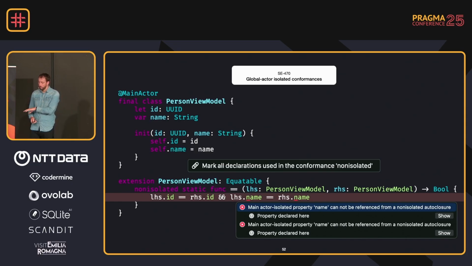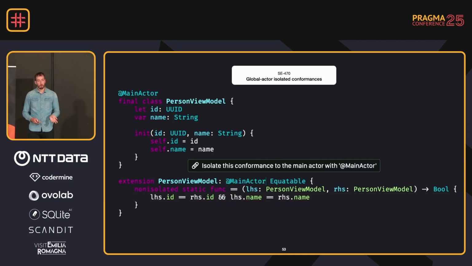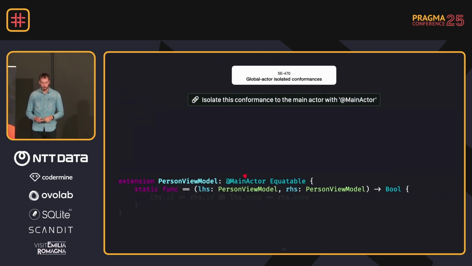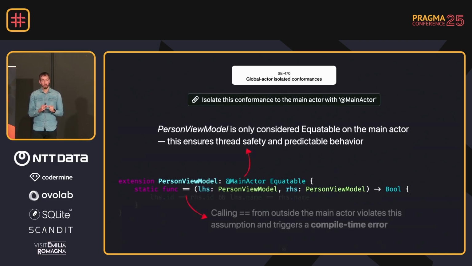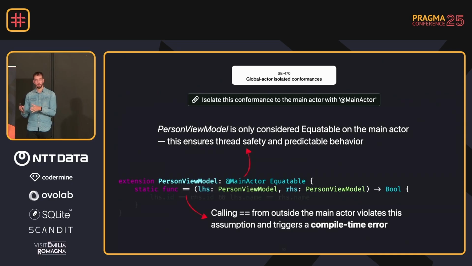The compiler error that we get is not really explaining it. I wish it was a little bit better. But the way to solve it is actually by using that new proposal. What we're basically saying, after removing nonisolated as well, is that person view model now becomes Equatable when you try to compare it on an isolation domain that equals the main actor. In simpler words, you can compare it on the main thread. And if you don't do that, say you're on a background task, you will get a compiler error, compile-time safety once again, right? So this really helps us to make concurrency more approachable.